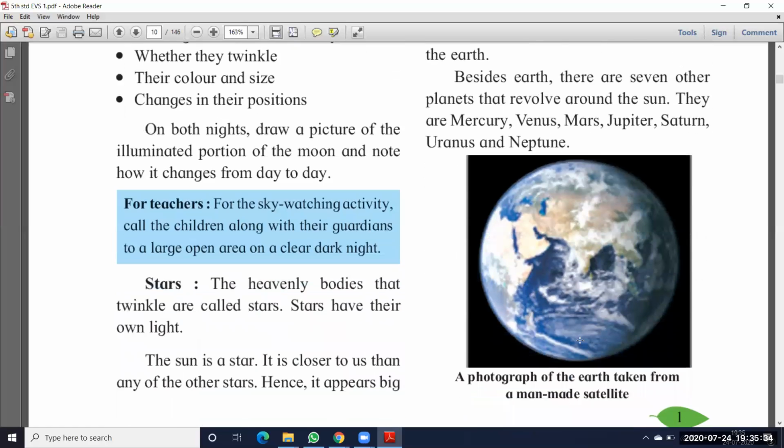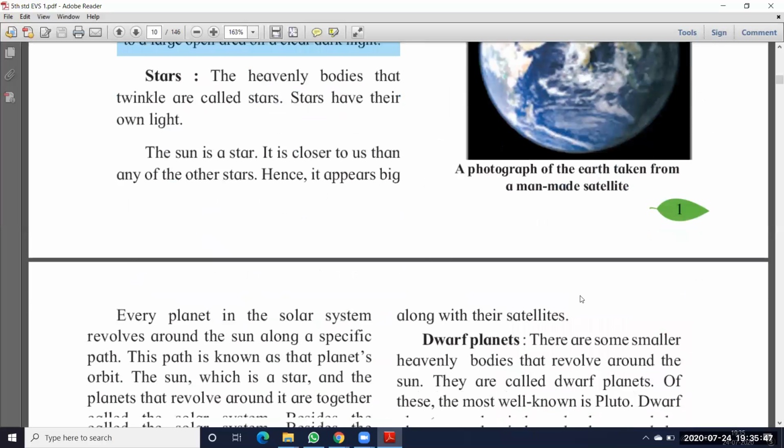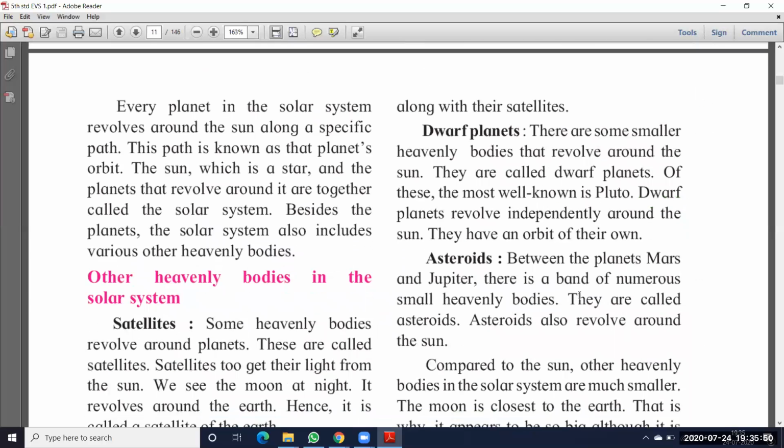And see here, what is this photograph? This is the earth. This picture is taken by a man-made satellite. Satellite means, you know, how we are getting the TV signals, how we can see cartoons, news and pictures, it is because of satellites only. So that picture was also taken by a satellite, and the satellites are made by man.